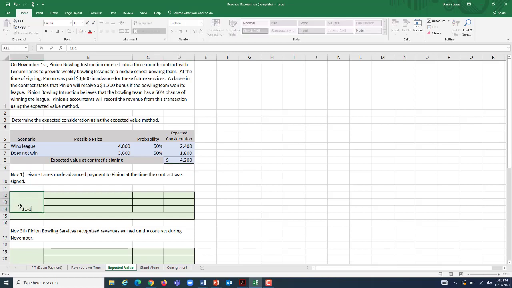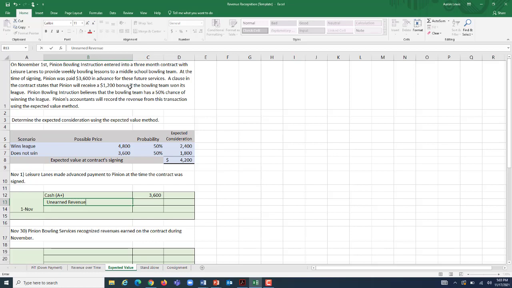So on November 1st, we need to put that receipt of $3,600 worth of cash, our advance payment, on the books. And we'll do so by debiting cash for $3,600. We're being paid in advance for services to be provided in the future, which by definition means we have not met any of the obligations of our contract. We haven't provided a single bowling lesson to a middle schooler yet, which means we can't record it as service revenue. We've not performed the service.